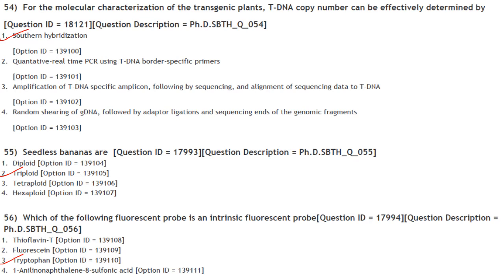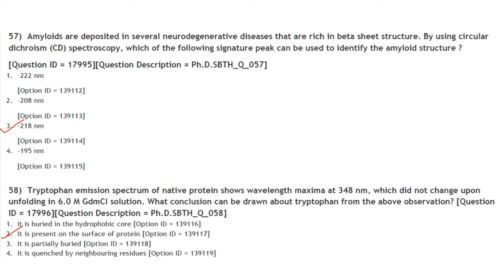Seedless bananas are triploid. Which of the following fluorescent probes is an intrinsic fluorescent probe? It is tryptophan. Amyloids are deposited in several neurodegenerative diseases and are rich in beta sheet structure. By using circular dichroism spectroscopy, which of the following signature peaks can be used to identify the amyloid structure? It is minus 218 nanometers. Answer is option 3.